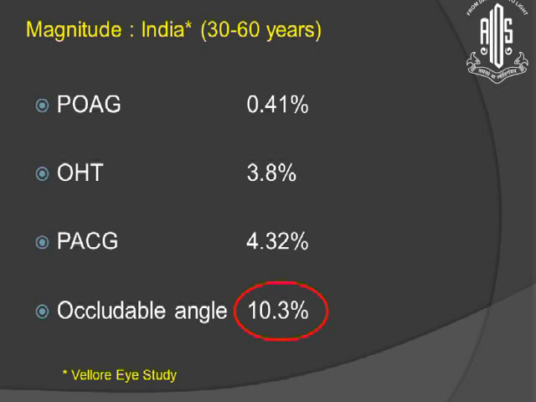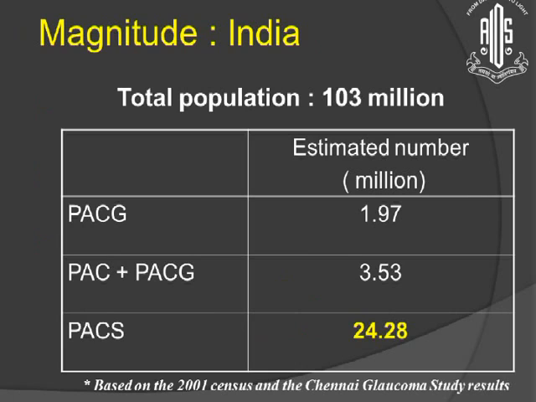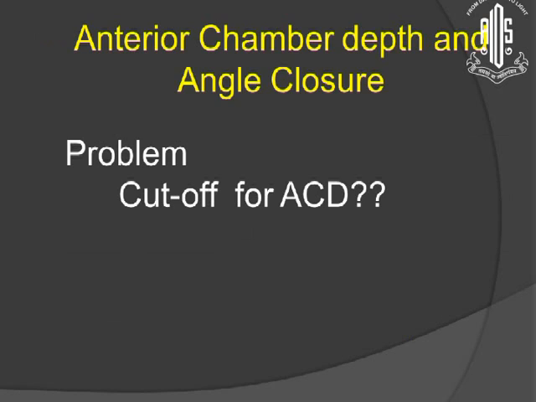What is the magnitude of this in India? The Vellore study has shown that occludable angle closure is seen in almost 10% of the population. And a 2001 consensus-based study has shown that about 24 million people had primary angle closure suspect. So in the adult population, every fourth person can have glaucoma or a shallow chamber. So it's a big problem.